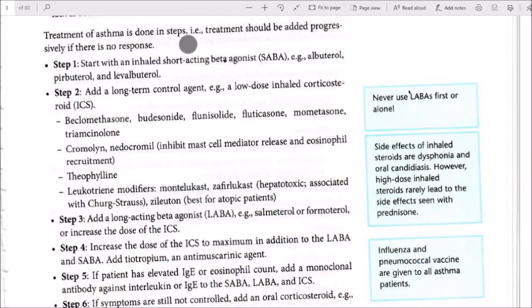Treatment of asthma is done in steps. That is, treatment should be added progressively if there is no response. Step 1, start with an inhaled short-acting beta agonist, SABA, for example albuterol, pirbuterol, and levalbuterol.